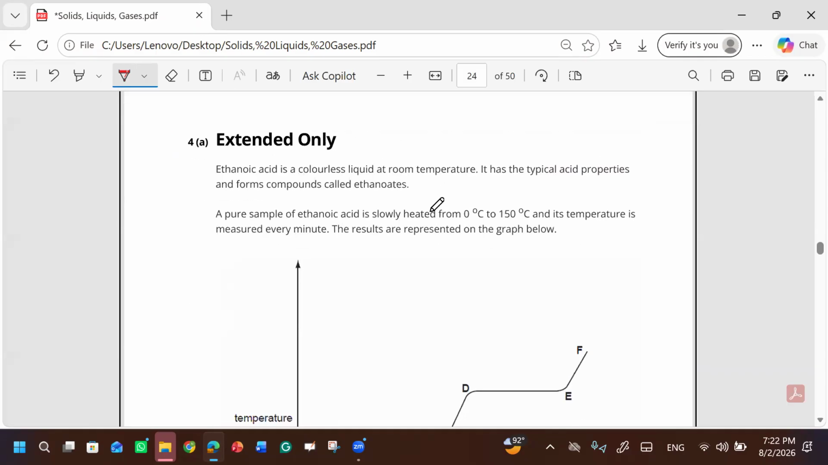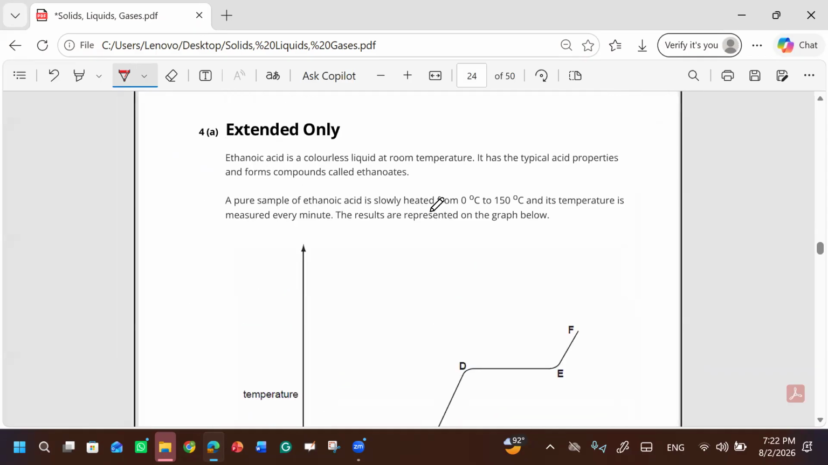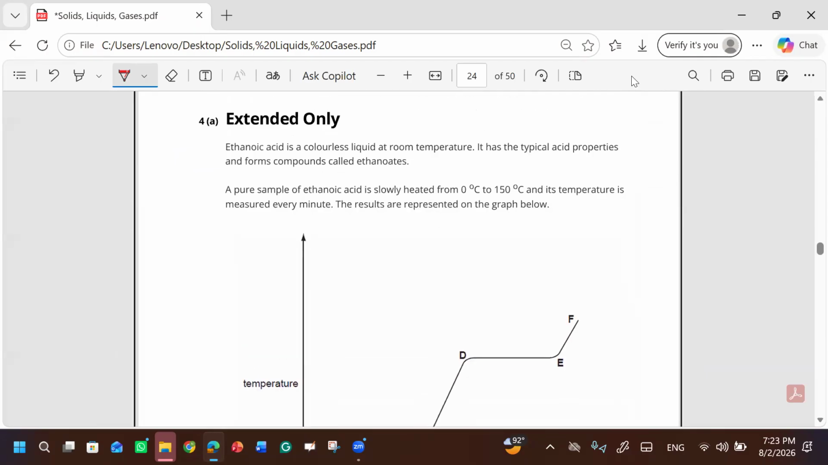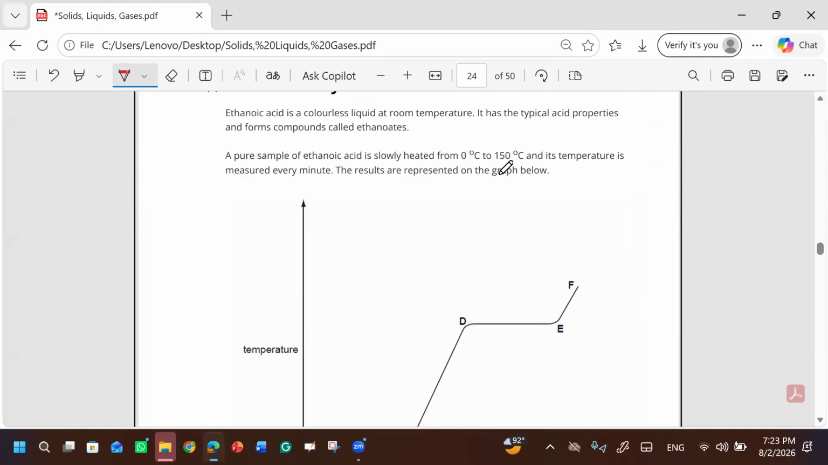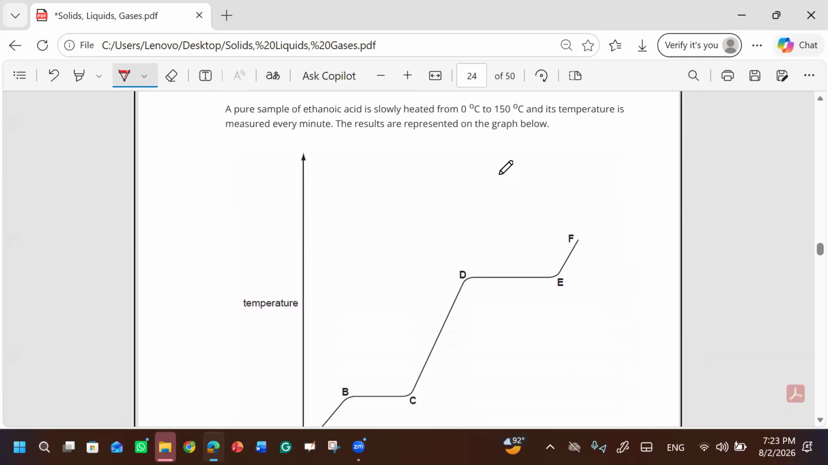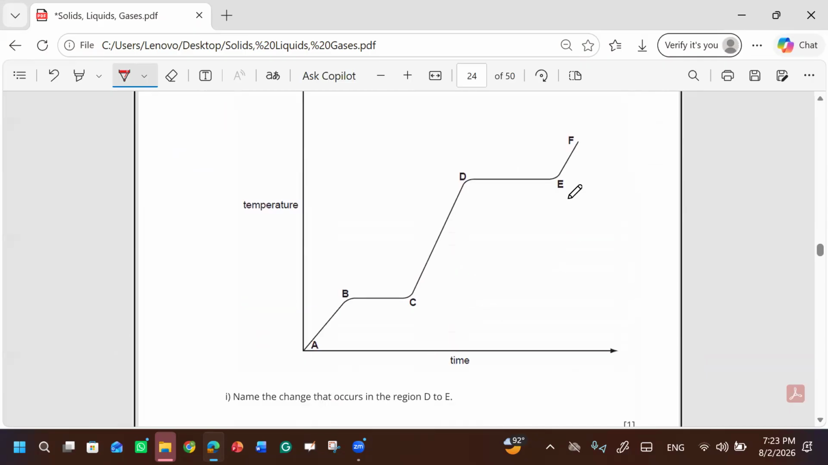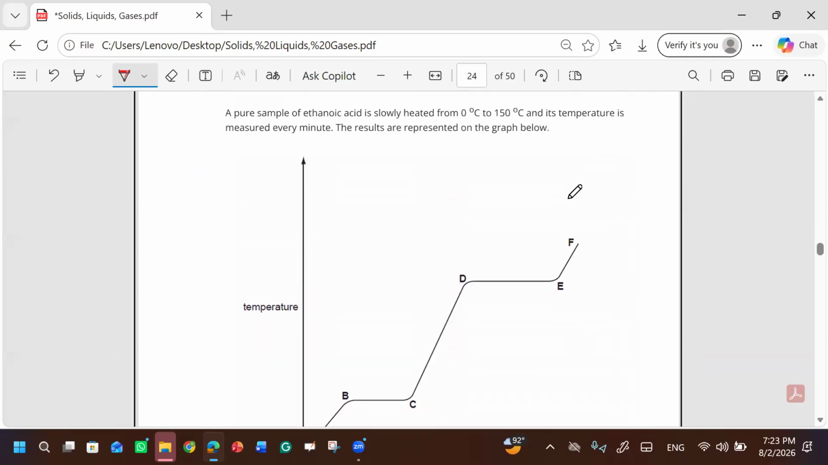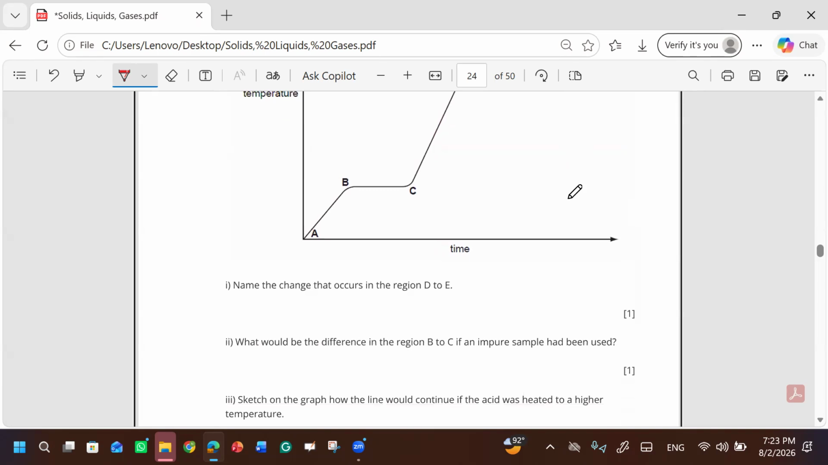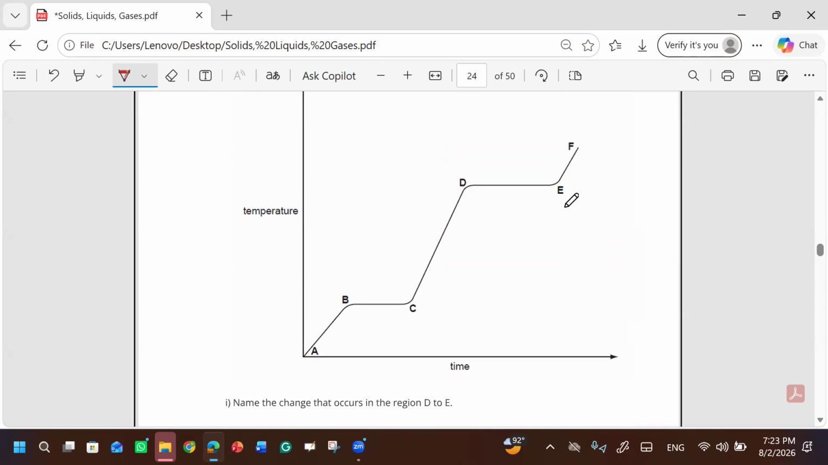Okay, next question. There are many graphical questions, right? Ethanoic acid is a colorless liquid at room temperature. It has typical acid properties. A pure substance of ethanoic acid is slowly heated from 0 to 150, and its temperature is measured every minute. The result is represented. What is the name of the change that occurs from D to E?